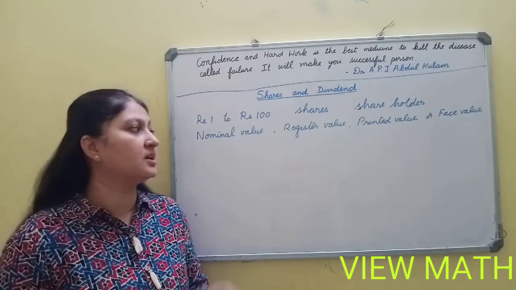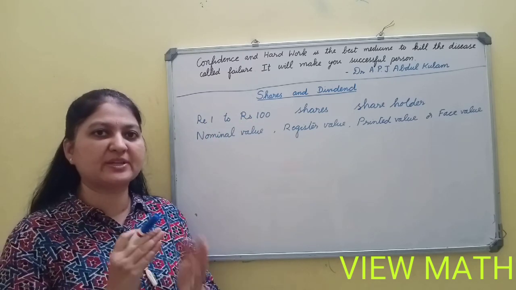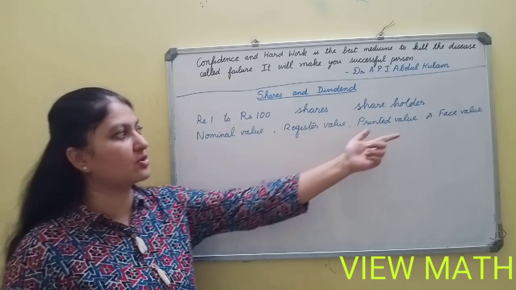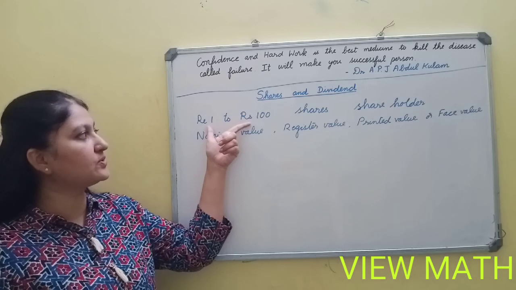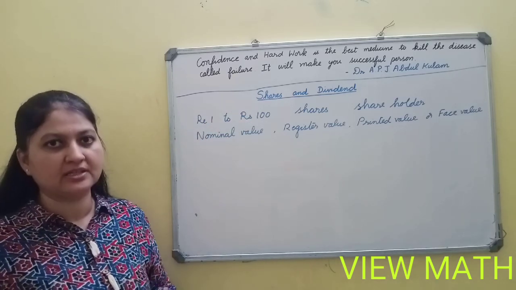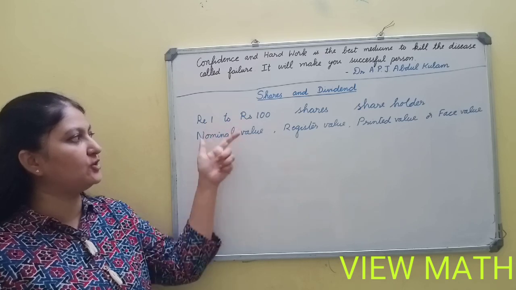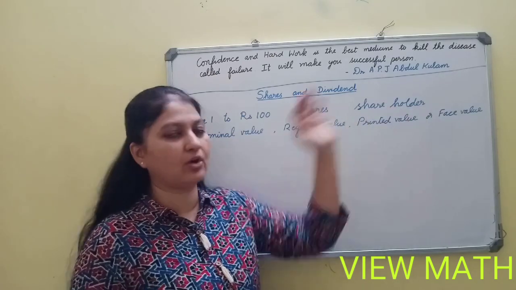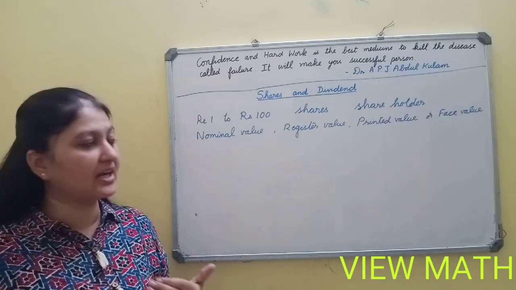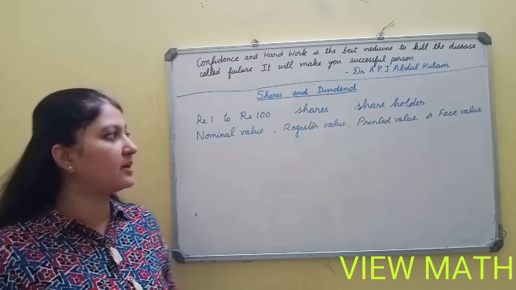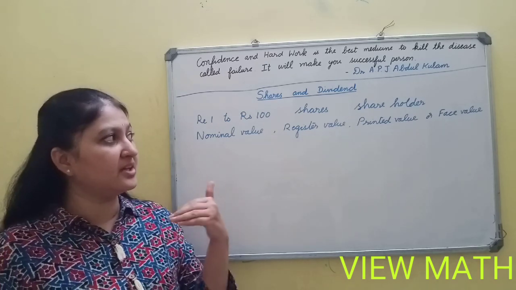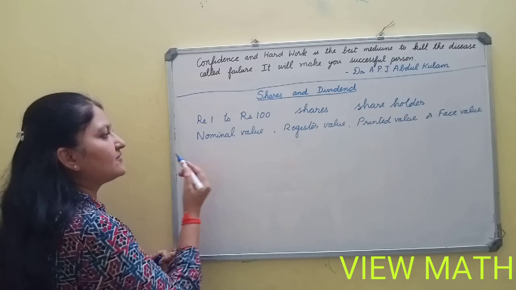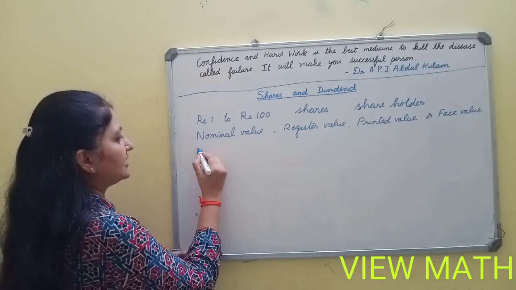Now, the estimated amount is being divided into small parts ranging from rupee 1 to 100. The person who is buying the shares is called as a shareholder, and the value between 1 to 100 is being fixed by the company. That is the value per share, called as nominal value, registered value, printed value, or face value. Now, after that, the company will be doing its performance based on the market. Maybe the company may go in profit or in loss. At some particular time, what is the value of the share? That is called as a market value.